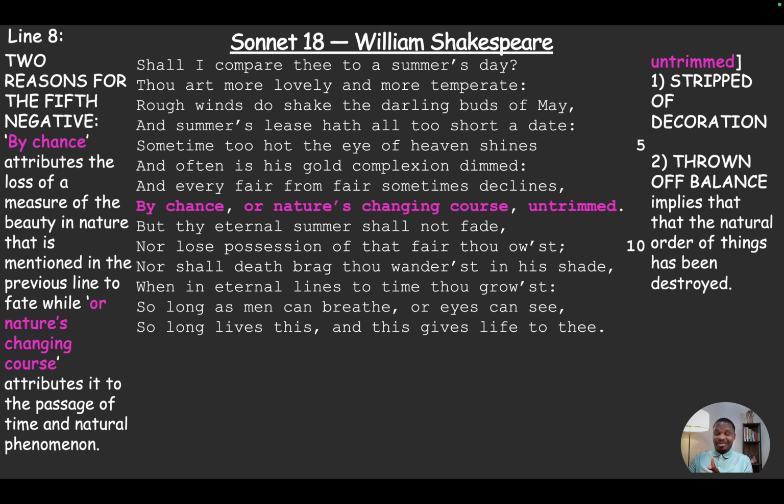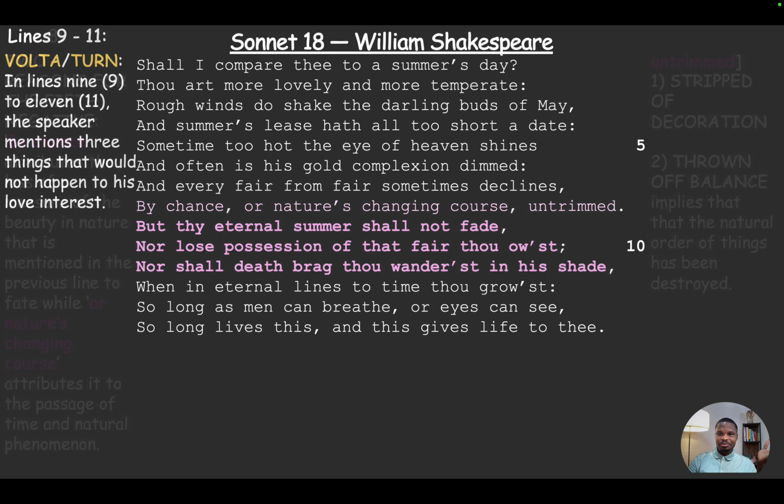So just by natural phenomena, aspects of nature lose their beauty. "Untrimmed" shows that they are stripped of decoration or thrown off balance. So that implies that the natural order of things has been destroyed just by the passage of time, and summer can do nothing to improve the situation. So summer cannot be compared to his lover.